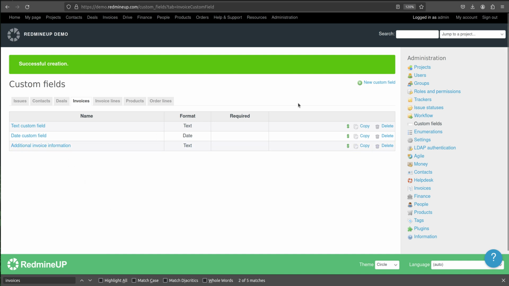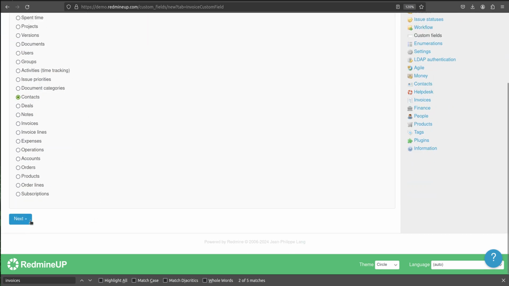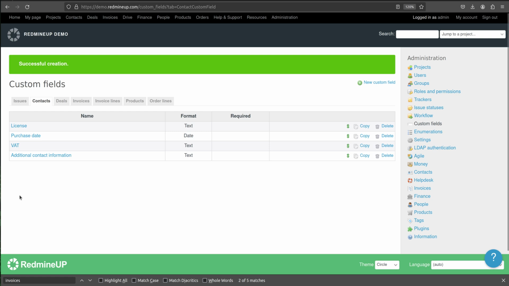The other custom field that we're going to add is going to be with type contacts. We set again here format text, used as filter and searchable, and the name of this will be additional contact information. Alright, so we have our two custom fields already.